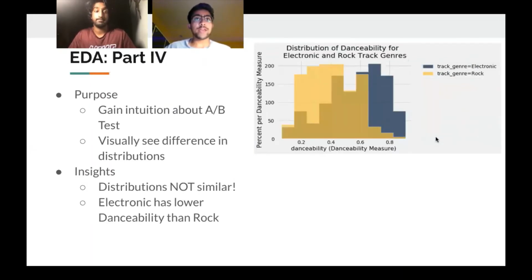Finally, we created a stacked histogram to gain intuition about the A/B test. We plotted the distribution of electronic and rock track genres and the danceability. This allows us to visually see the difference in the distributions, and the main insights are that the two distributions are not similar at all, and that electronic tracks have higher danceability than rock tracks, which gives a little bit of support to our alternative hypothesis.